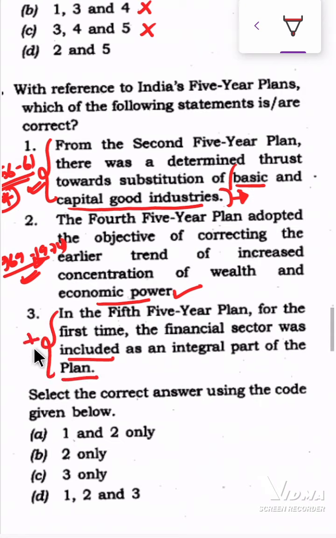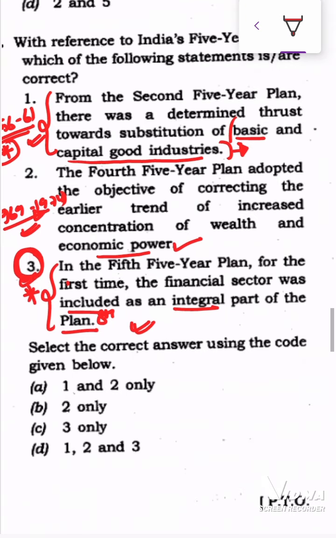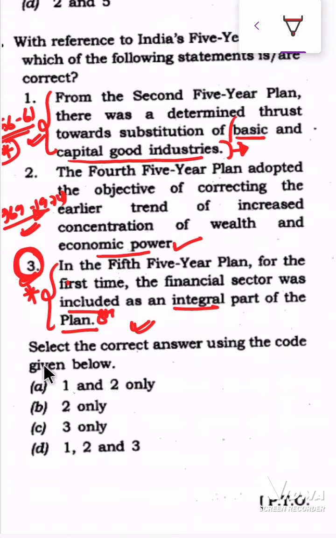So this is also right, actually partially right, because the fifth five-year plan has an element of the financial sector included in the integral plan. However, also in the eighth five-year plan, financial sector reforms were an integral part of the plan of India. So there is an anomaly in statement 3. What should be the right answer, whether we should include it or not? However, based on this, we can also say that either 1 and 2 are right, or 1, 2 and 3, all the 3 are right. However, the third option is also plausible, and it could be said to be right.